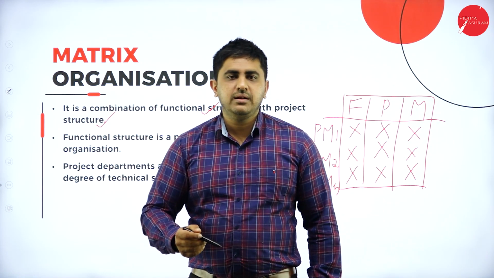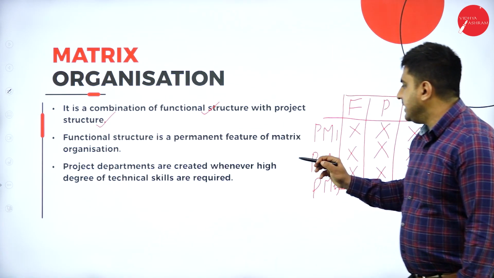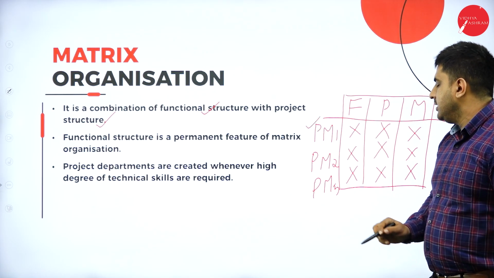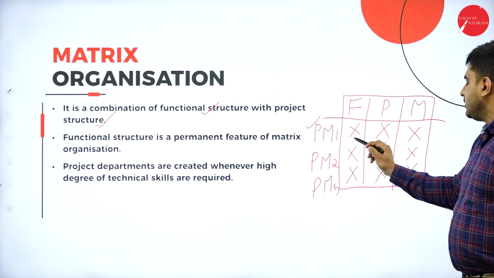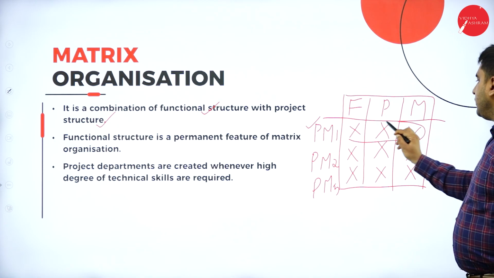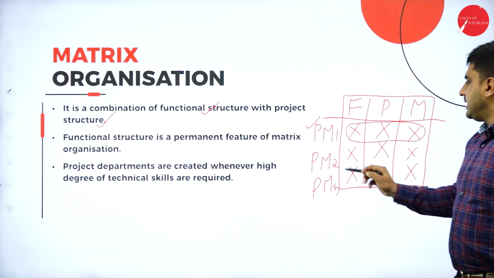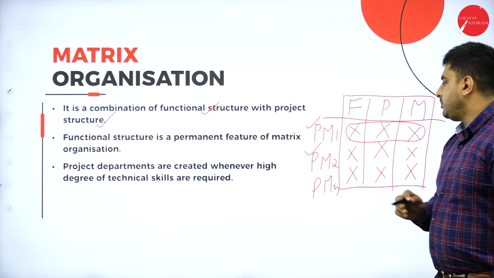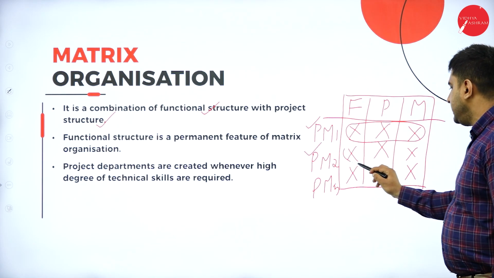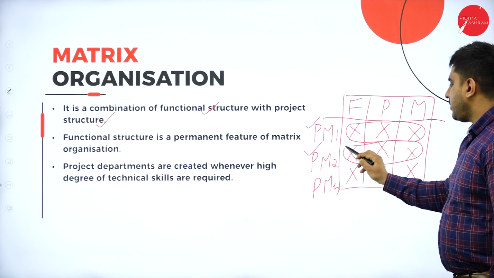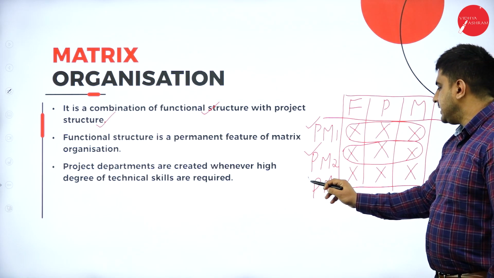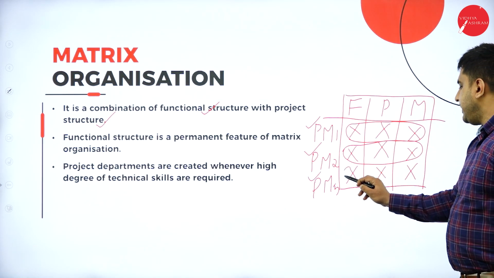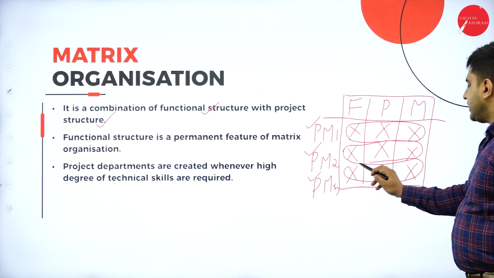For example, this project manager is in charge of project 1, so he will make use of these workers for project 1. Similarly, this project manager is responsible for project 2, so he will make use of these workers for project 2. Similarly, for project 3, this project manager will make use of these workers.